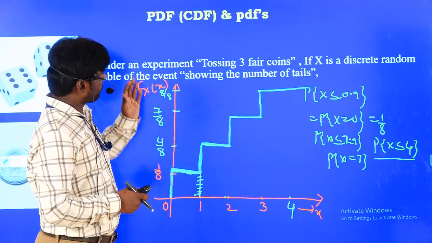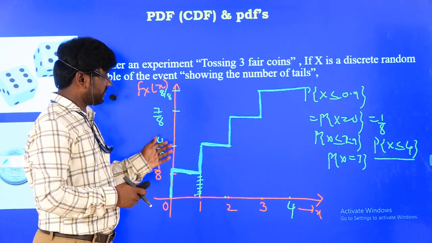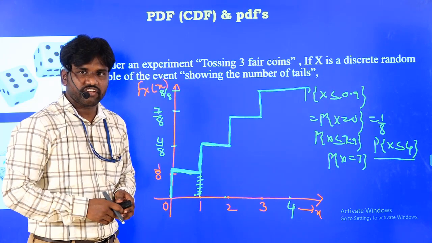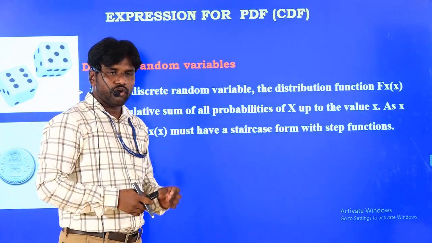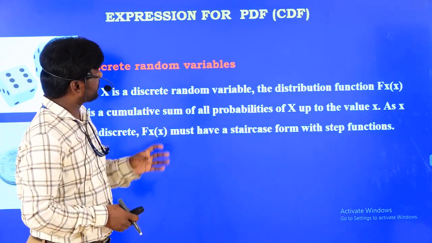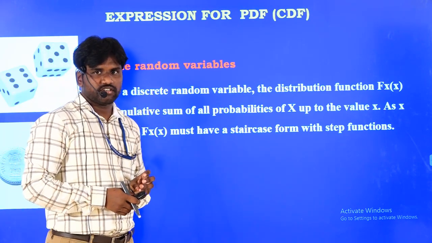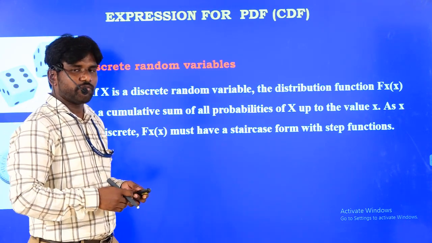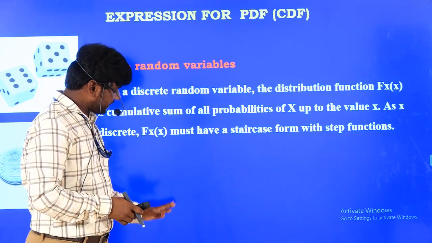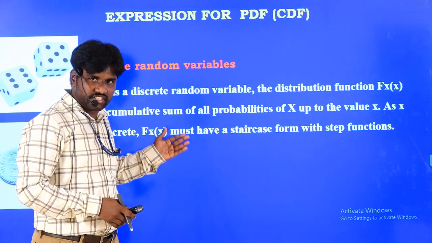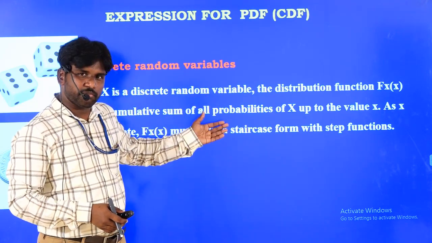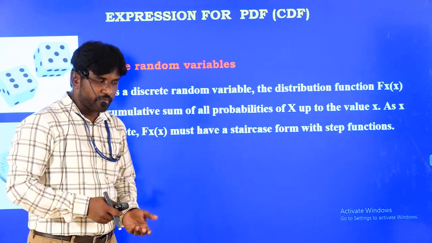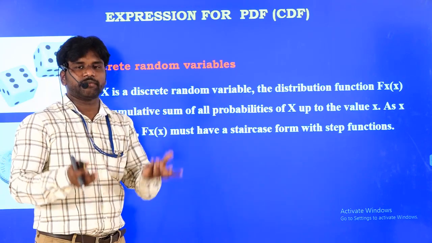Whenever you are doing the cumulative distribution function for the discrete cases, the graph will be in a staircase waveform. Now how are we going to write the expression for a probability distribution function? We just calculated an example for this. In it, for x equal to 0 there is a density value, for x equal to 1 there is a probability, and for x equal to 2 there is a probability. But my question is how I can write this in a mathematical way.